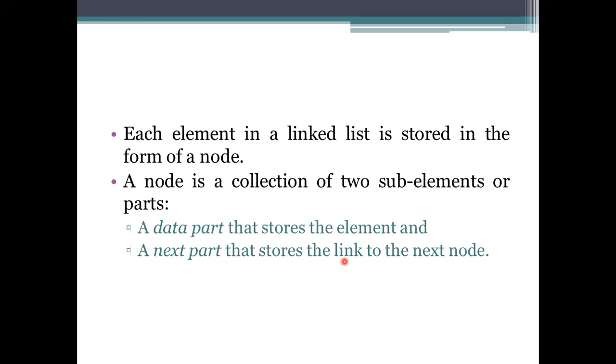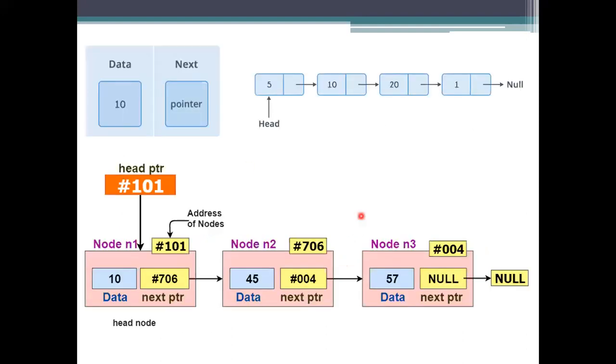The next part makes it a connected list, so where it has to point is specified there. In this next part we provide a pointer which points to the next element. If you want to specify the addresses of the nodes, this will be the format.